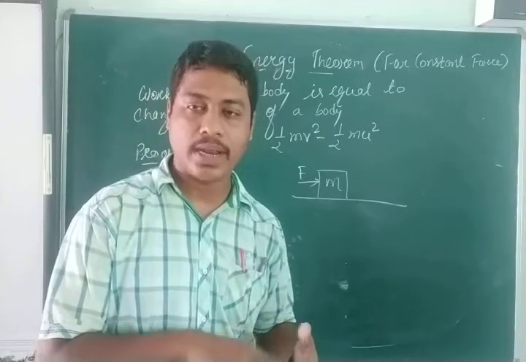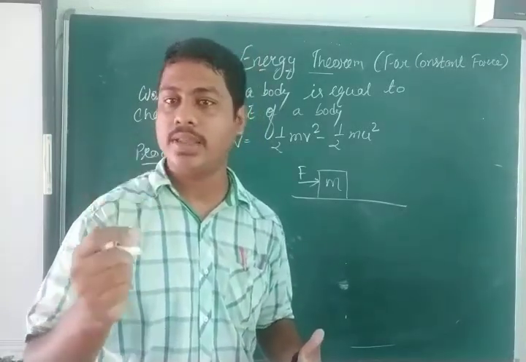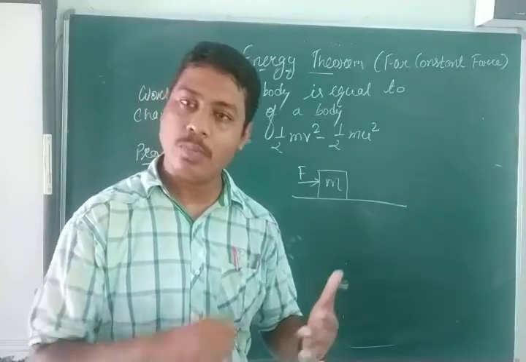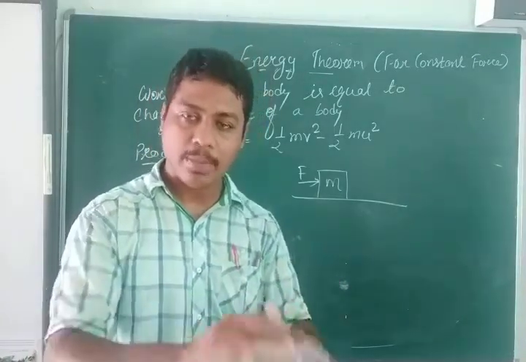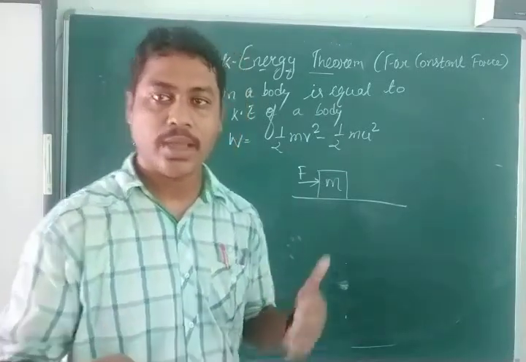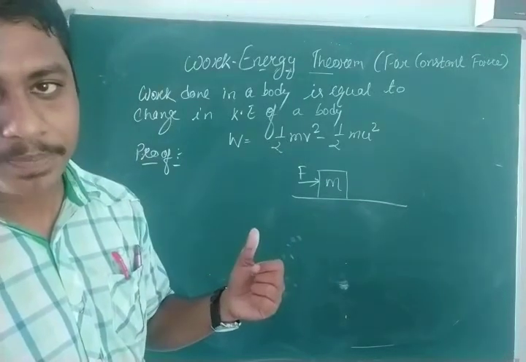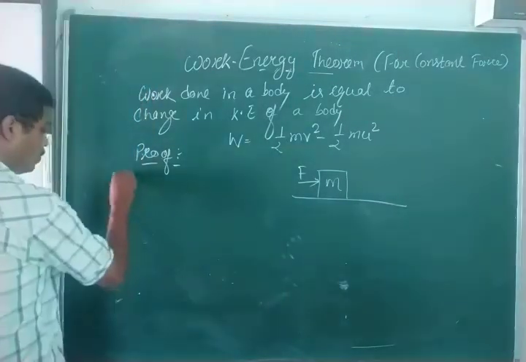But here you have to consider that your initial velocity is not zero. That means your body is actually moving, but you are applying some additional force on it. Initially, your object is not at rest. Remember that.